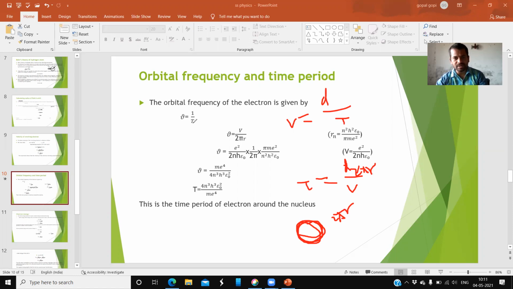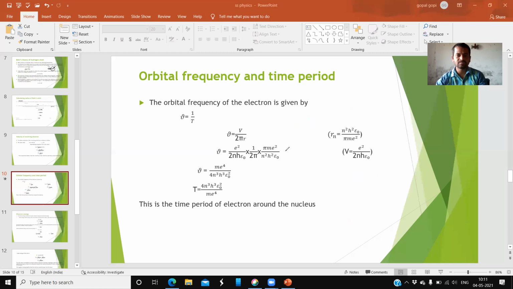If you substitute here, what happens? Already t is in the denominator. When it is in the denominator, these two terms reverse: numerator becomes denominator and denominator becomes numerator. So if you substitute, it is velocity by distance 2 pi r.